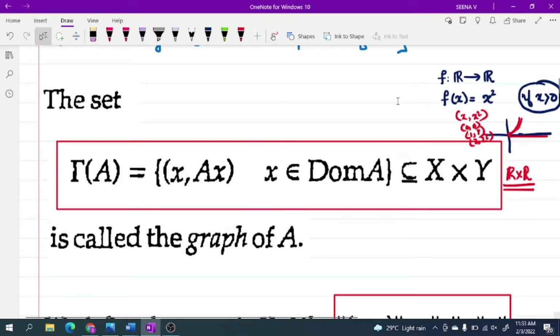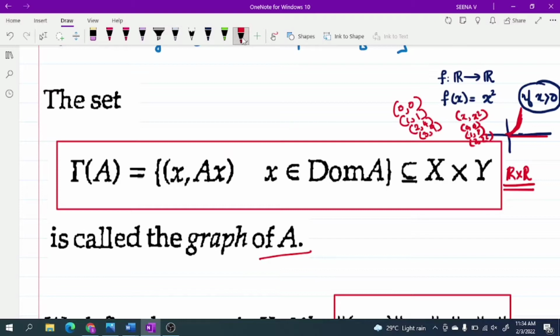For example, if you consider a function f from R to R by f of x equals x square, with x greater than 0, then consider the set of all (x, x square). When x is 0, x square is 0. When x is 1, x square is 1. When x is 2, x square is 4. When x is 3, x square is 9. Like this, the set of all points. When we draw these points here, we will get a graph like this, and that is called the graph of f, and here the graph of A. So the definition of graph of A is clear.